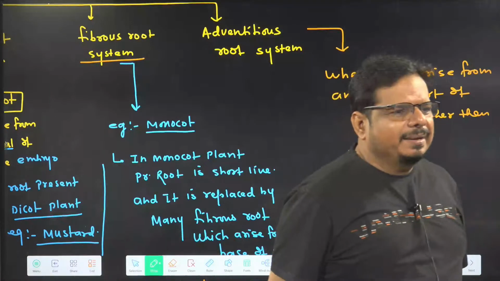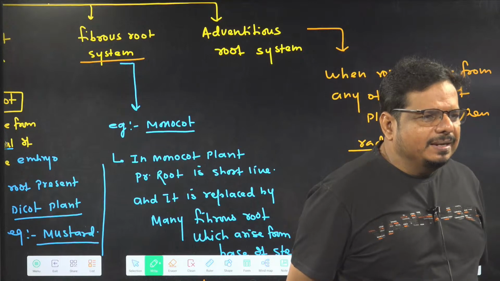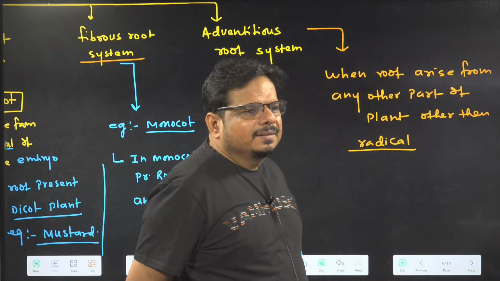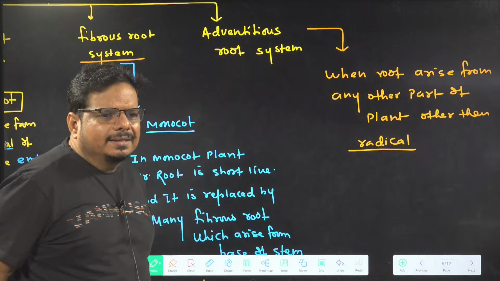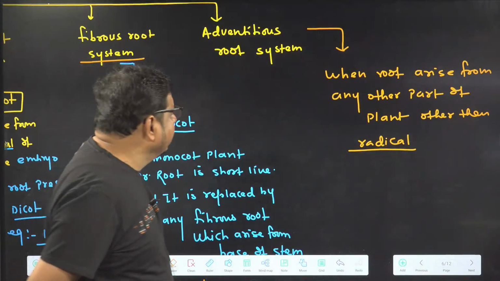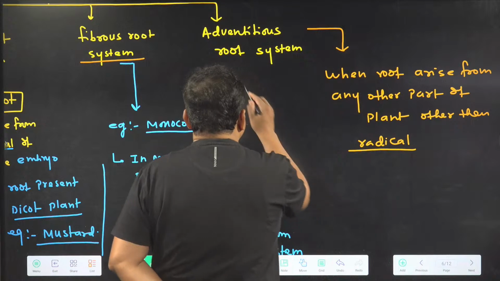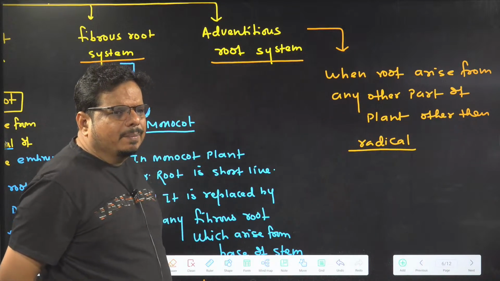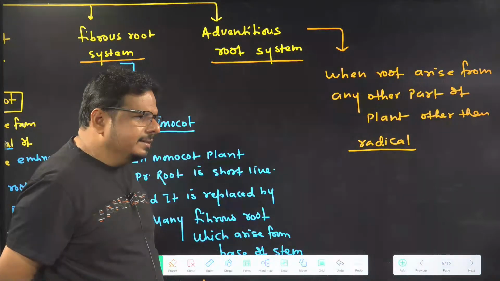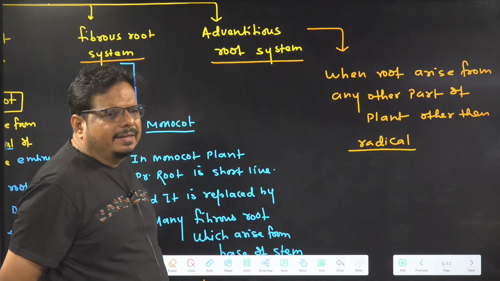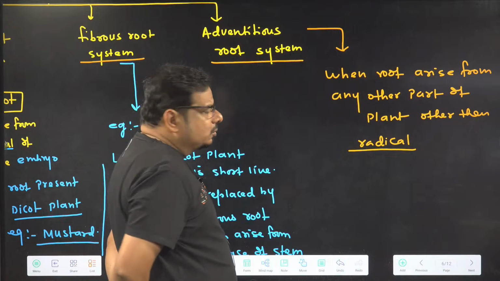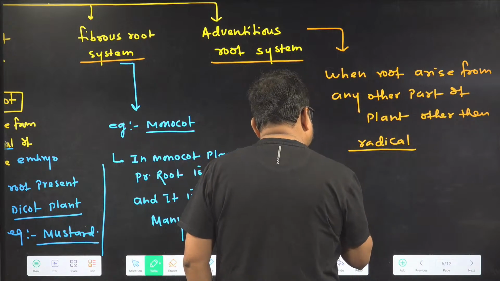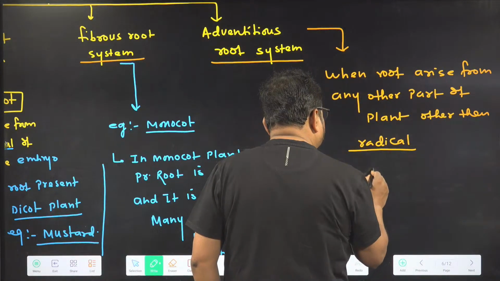It may be a stem, it may be leaf. Getting the things or not? Not from the radical, other than radical. Such particular type of root is called which one? Adventitious root system. Understanding the idea? Clear in the mind? So if we talk about adventitious root, what are the examples of adventitious root?